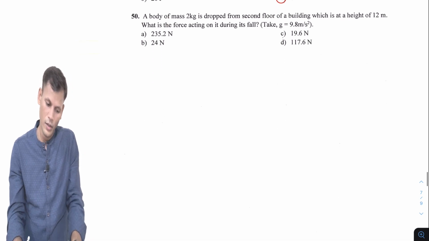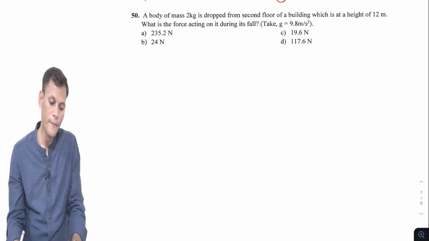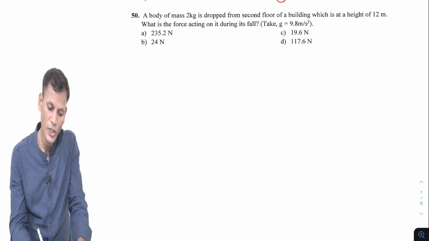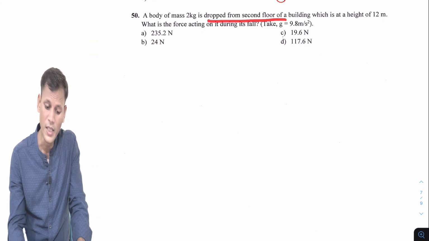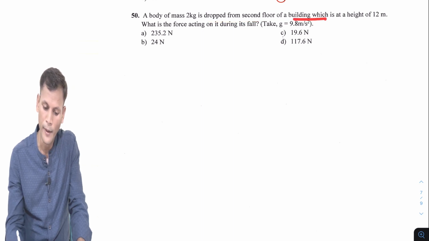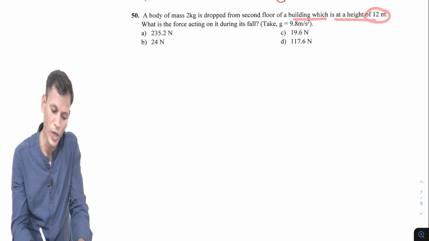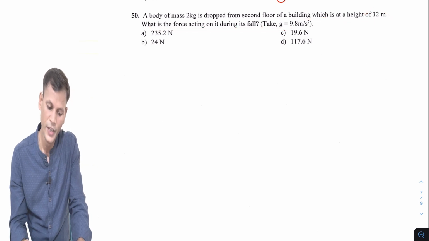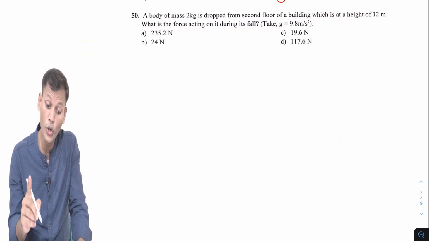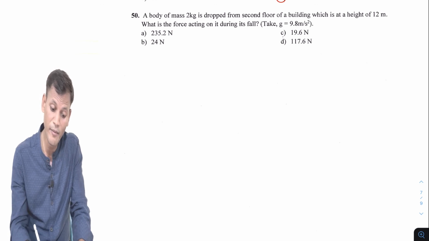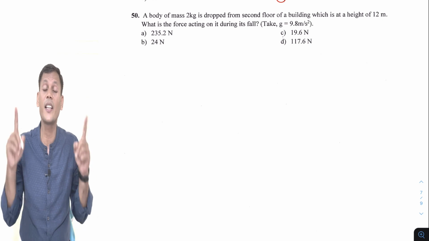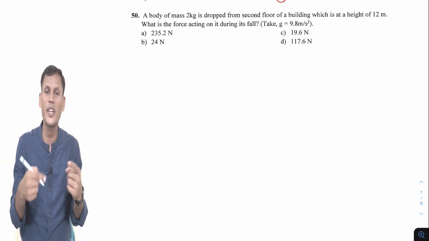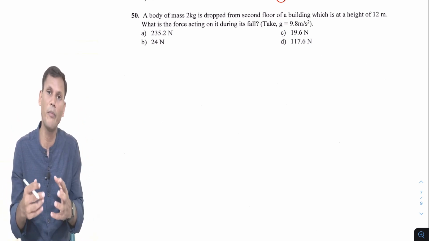Now question number 50. A body of mass 2 kg is dropped from the second floor of a building which is at a height of 12 meter. What is the force acting on it during its fall? They are asking for force, keep that in mind. They are not asking for potential energy. Confusion may take place, so I am going to make it clear.